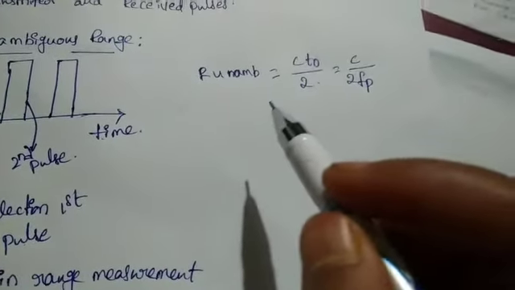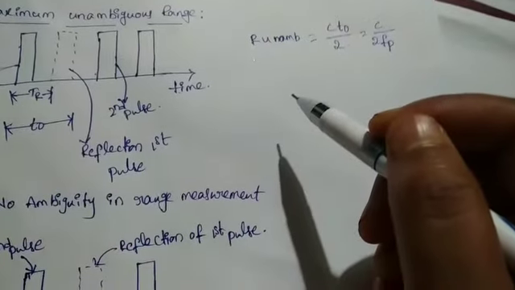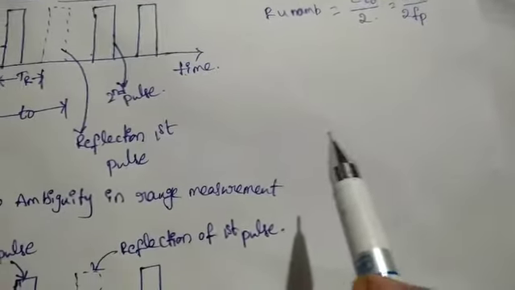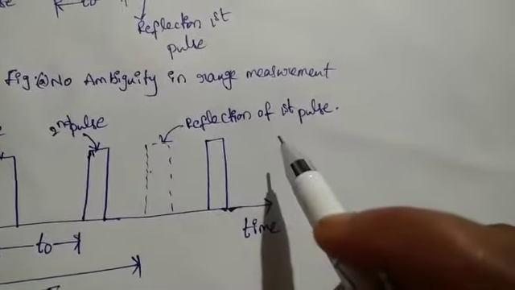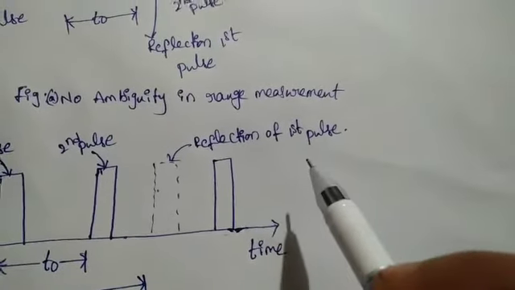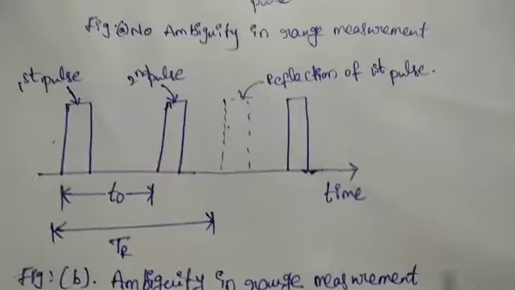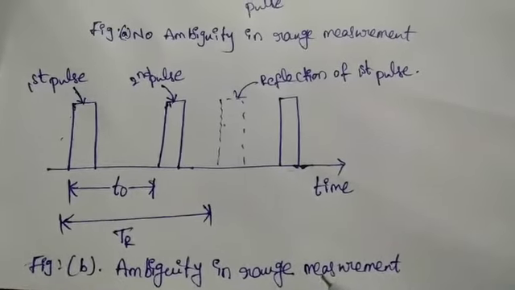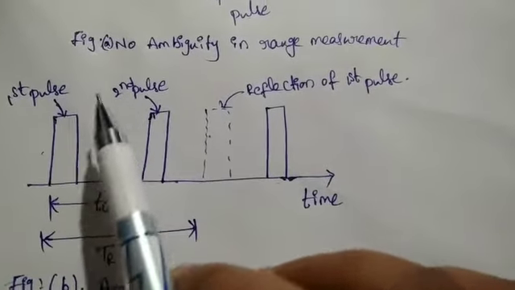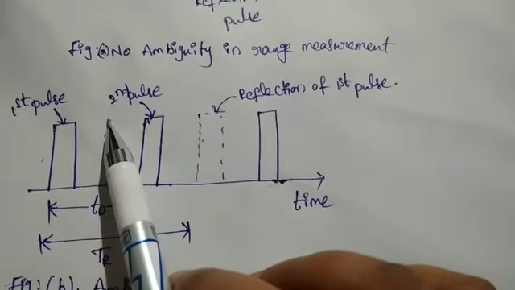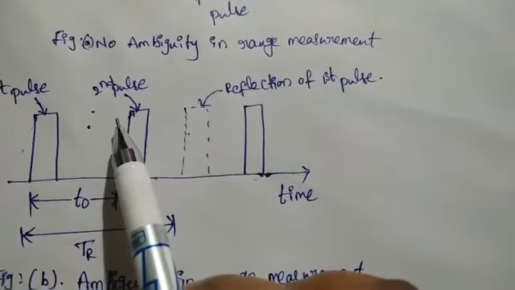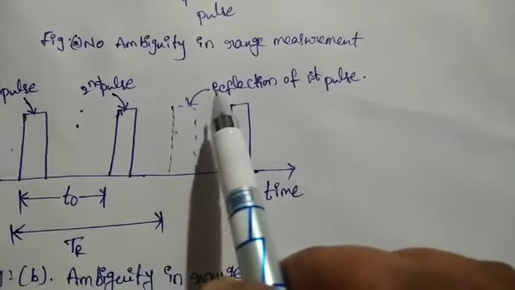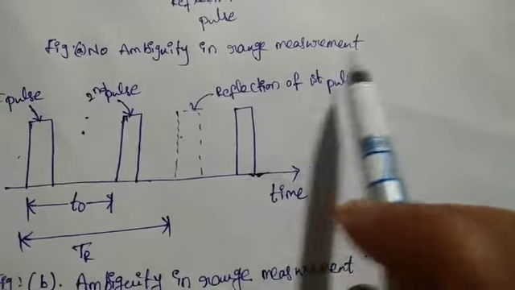If the target is beyond this distance, then the reflection of the pulse is received after the next pulse has been transmitted. This is known as the second around echo pulse or second around echoes effect. This second around echoes effect is in the form of ambiguity in range measurement. So in that, first pulse is transmitted. After that first pulse, there is no reflection of the first pulse, and we can transmit the second pulse. So after that second pulse, the reflection of the first pulse can be generated.